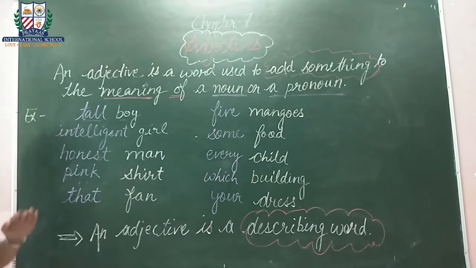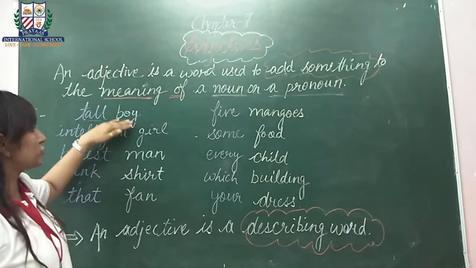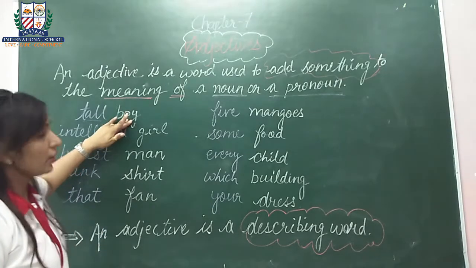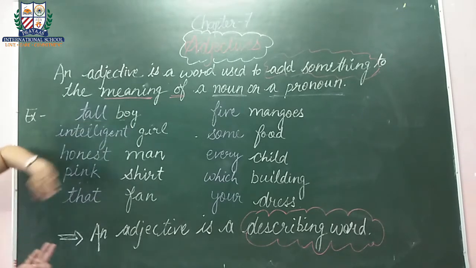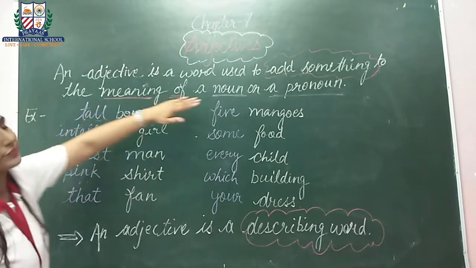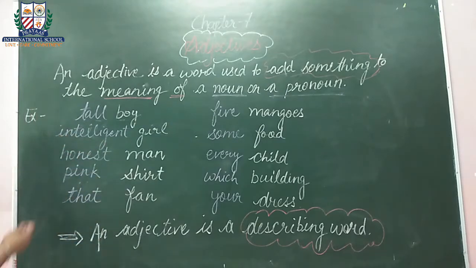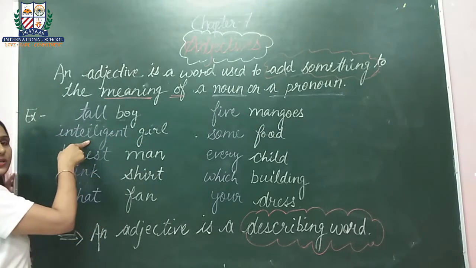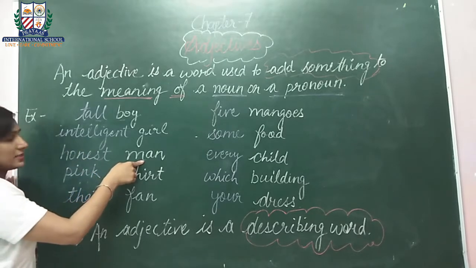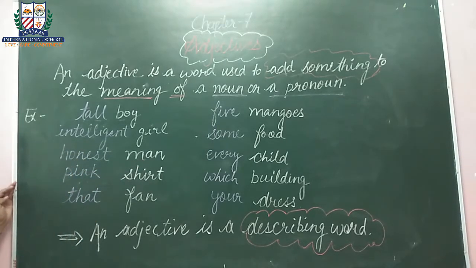What is tall? The word tall is adding to the meaning of our noun boy. The word which is describing the noun. What is tall describing? It is describing the boy, how the boy is. So tall is our adjective. Again, let's see a few more examples. Intelligent girl. Girl is noun. Intelligent is our adjective. Man is noun. Honest is adjective.